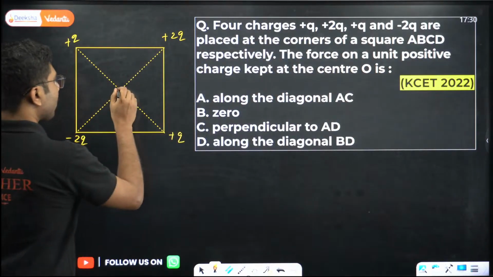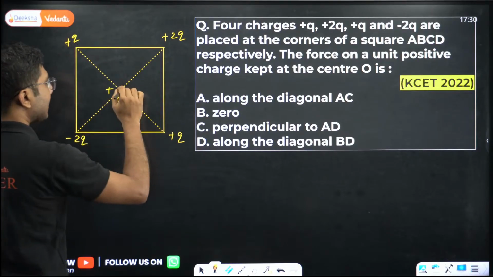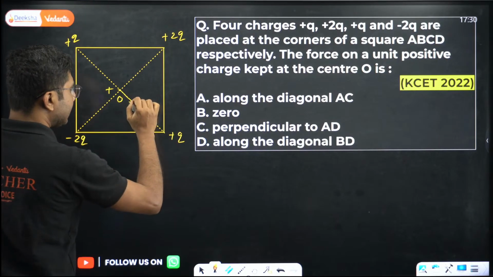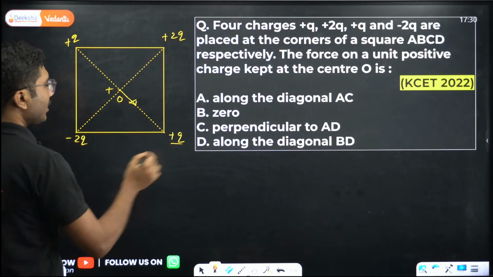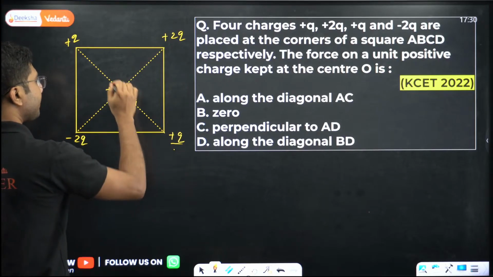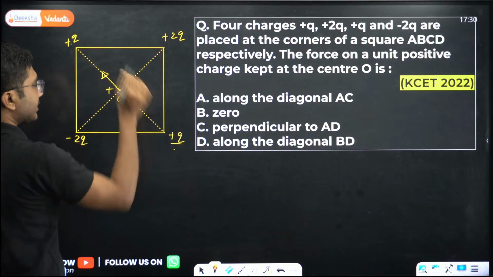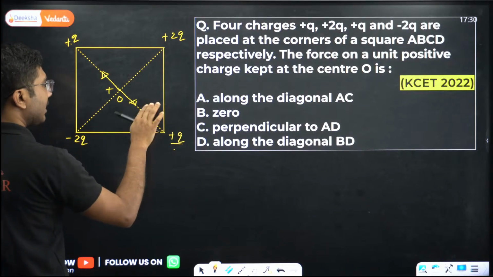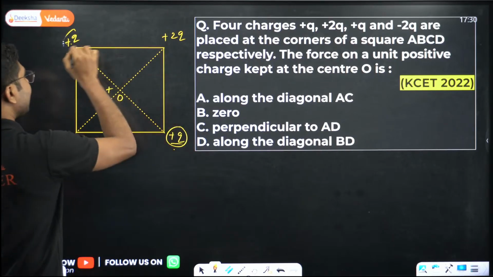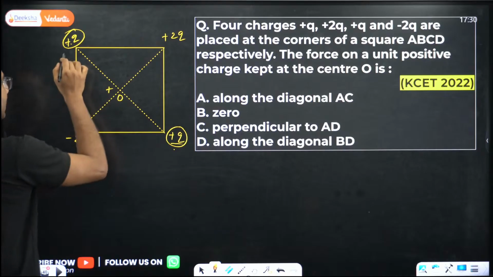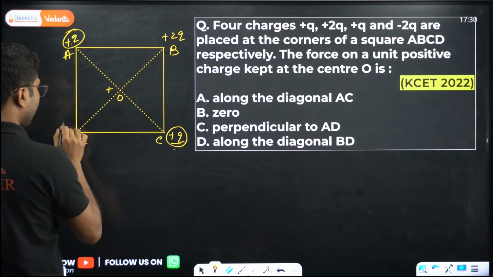Unit positive charge means this is a positive charge. So this positive, this is positive, so this will be experiencing a force in this direction. So this is a repulsive force. What about this positive? This is also positive, so it also experiences a force in this direction. Now both these charges are the same, so these two forces actually cancel each other. So these two charges will have no effect on the central charge. Now I forgot to name it A, B, C, D. Okay, this is the name.